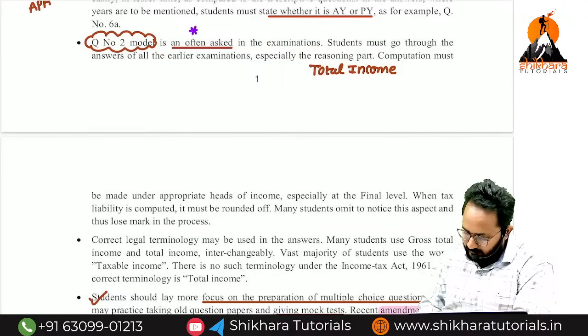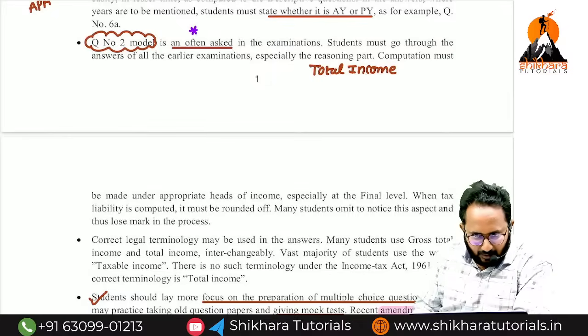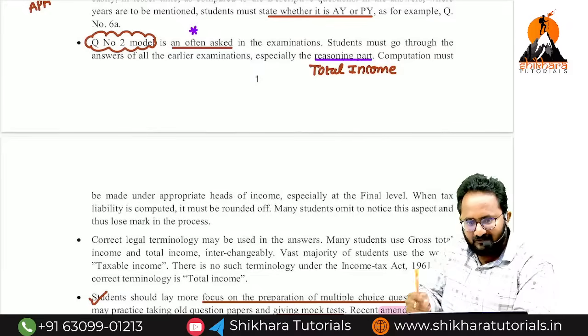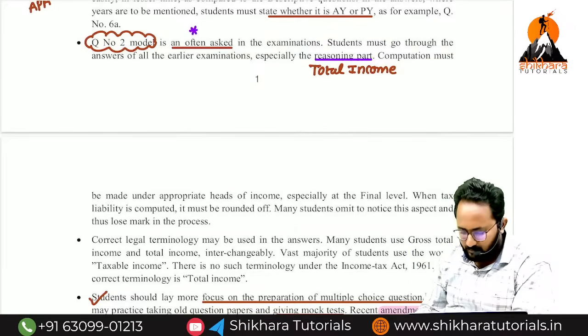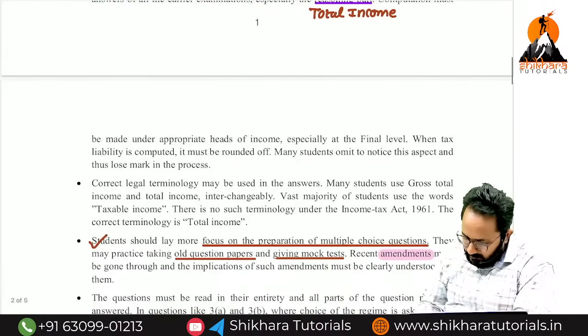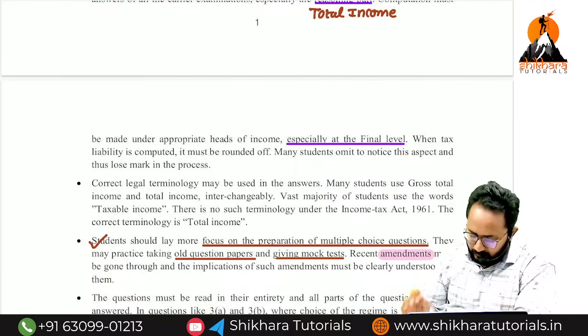Students are writing all the things clearly, but they are not writing the reasoning part. Why are you classifying that income under a specific head? Next, especially at the final level, you have to write the reason, nothing but notes.